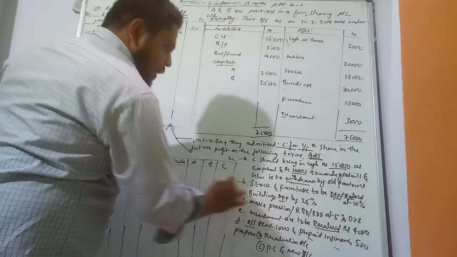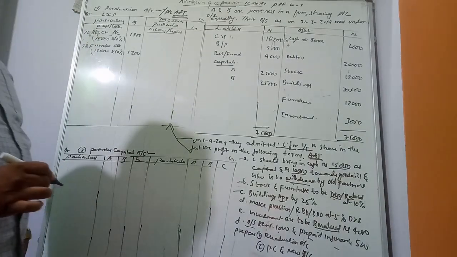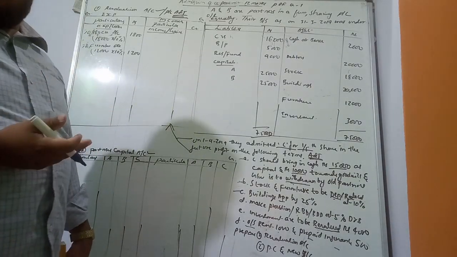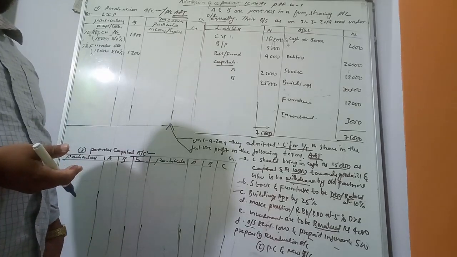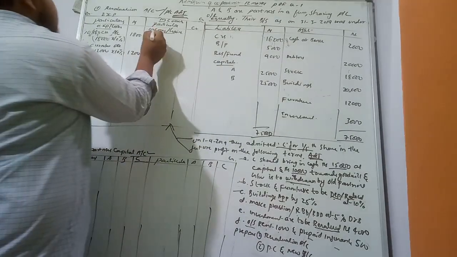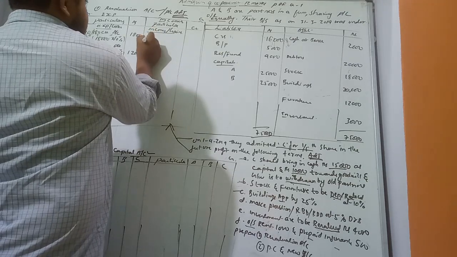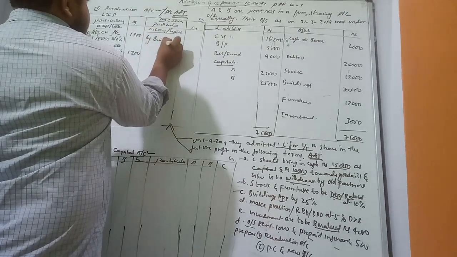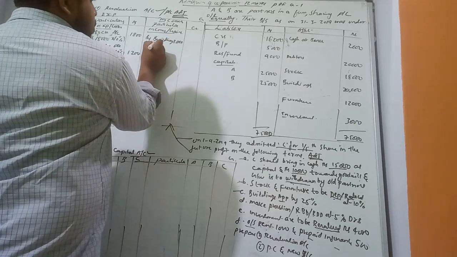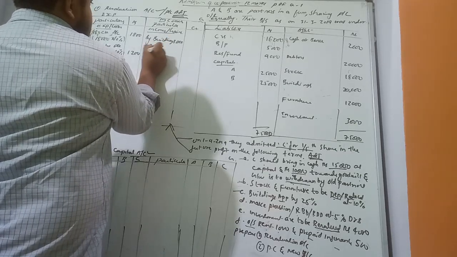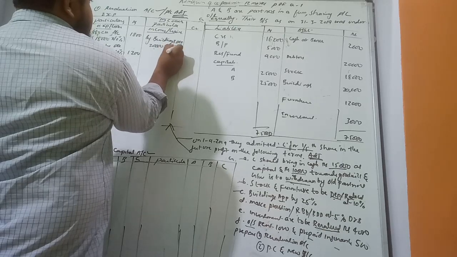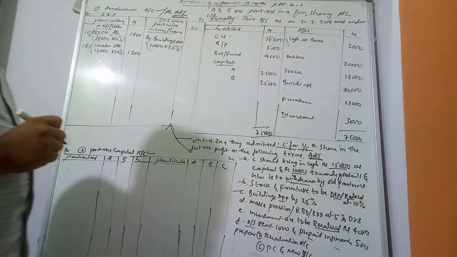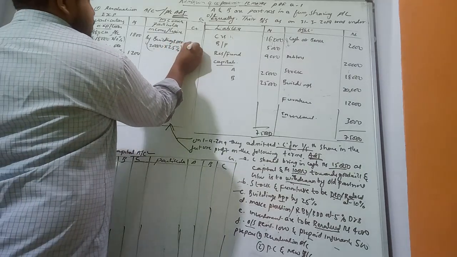Now buildings appreciated by 25%. Increase in the value of assets. Increase in the value of assets is recorded on the debit side, that is, sorry, credit side, by buildings. So buildings account. So building amount 20,000 into 25%. 20,000 into 25%, 5,000.